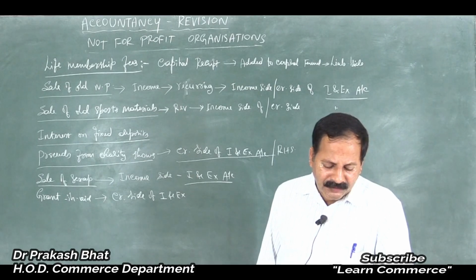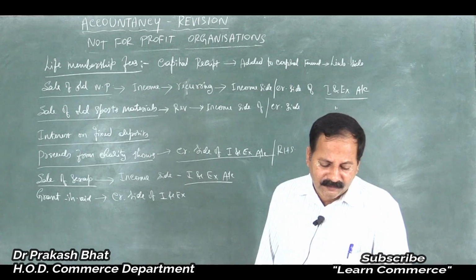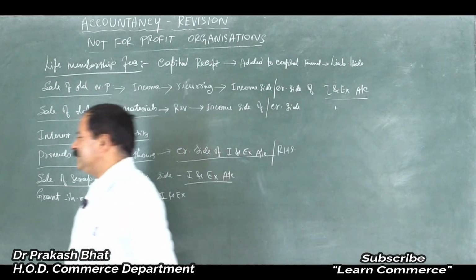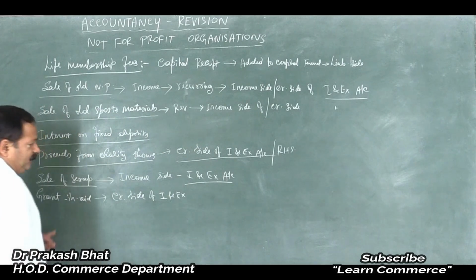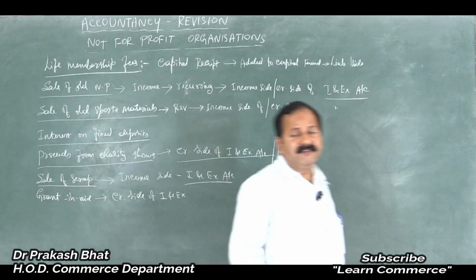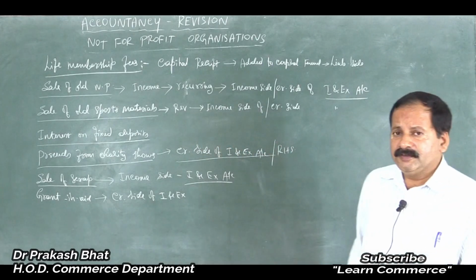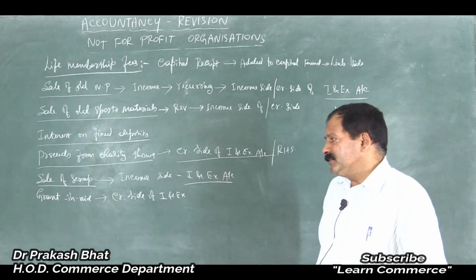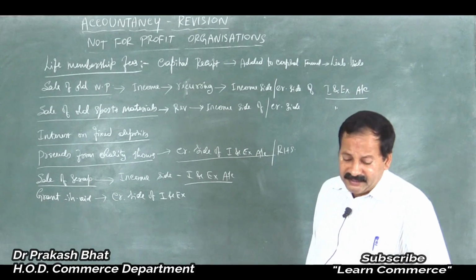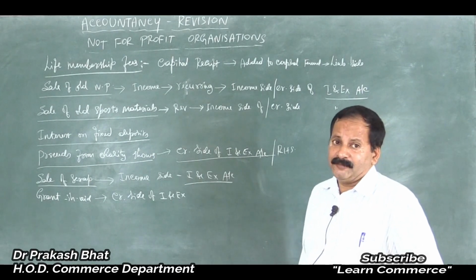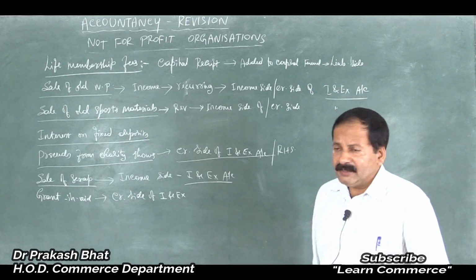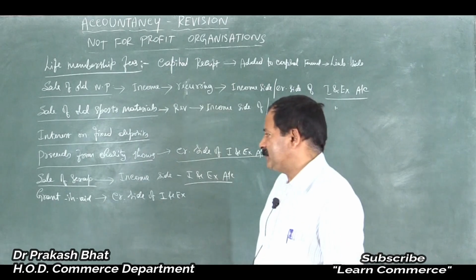Then interest and dividend on specific fund investments. Remember, a specific fund should be entered on the liability side of the balance sheet. The fund is created for a specific purpose. But any income derived therefrom should be treated as regular income and entered on the credit side of the income and expenditure account.